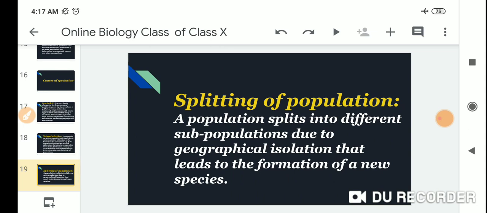Splitting of the population. A population is split into different subpopulations due to geographical isolation that leads to the formation of a new species.